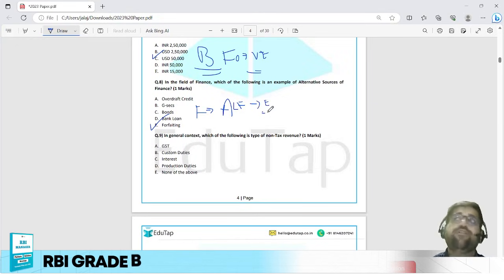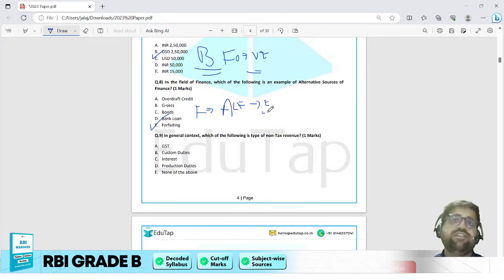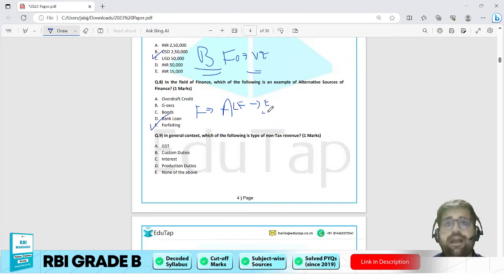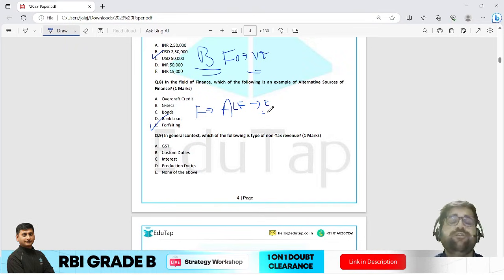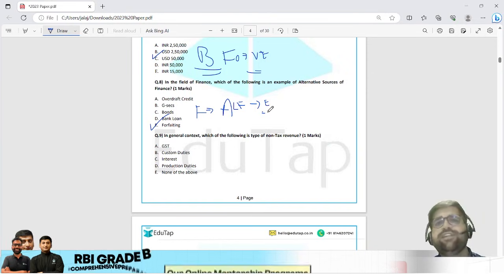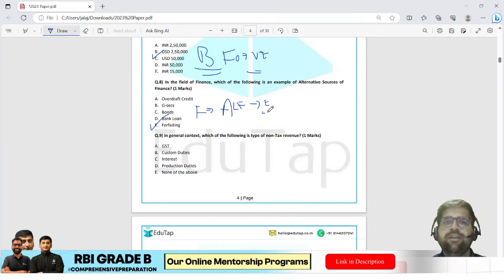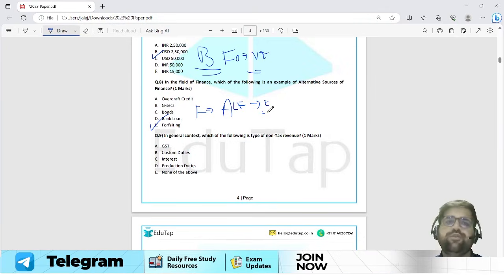In your chapter of alternative sources of finance, we have discussed very important sources of finance, like leasing, crowdfunding, peer-to-peer funding, and then we also have factoring and forfeiting. So they have just asked you one basic question where you have to select the odd one out. Even if you understand the basics of alternative sources of finance, you could have easily marked your answer as forfeiting. So this question according to me is easy only.